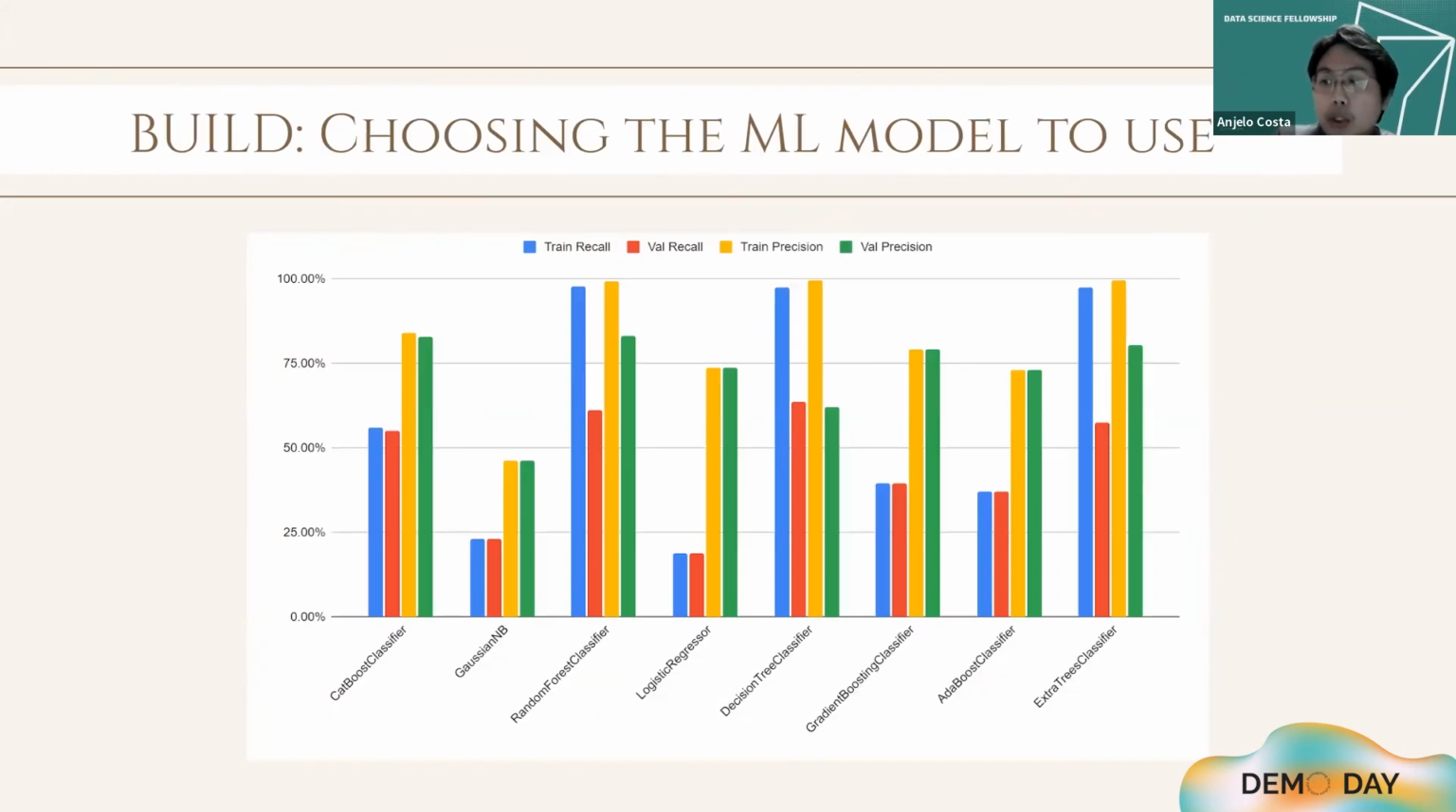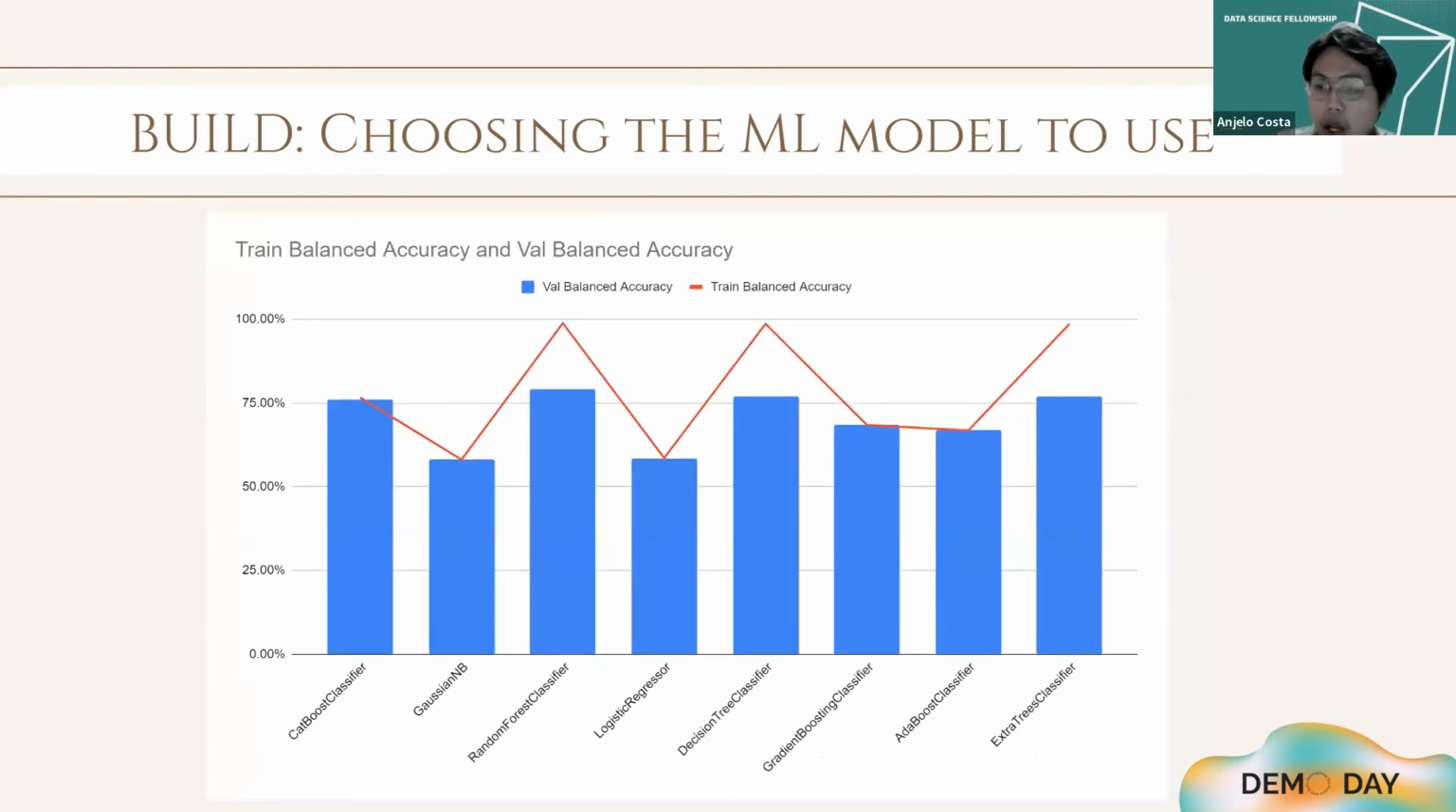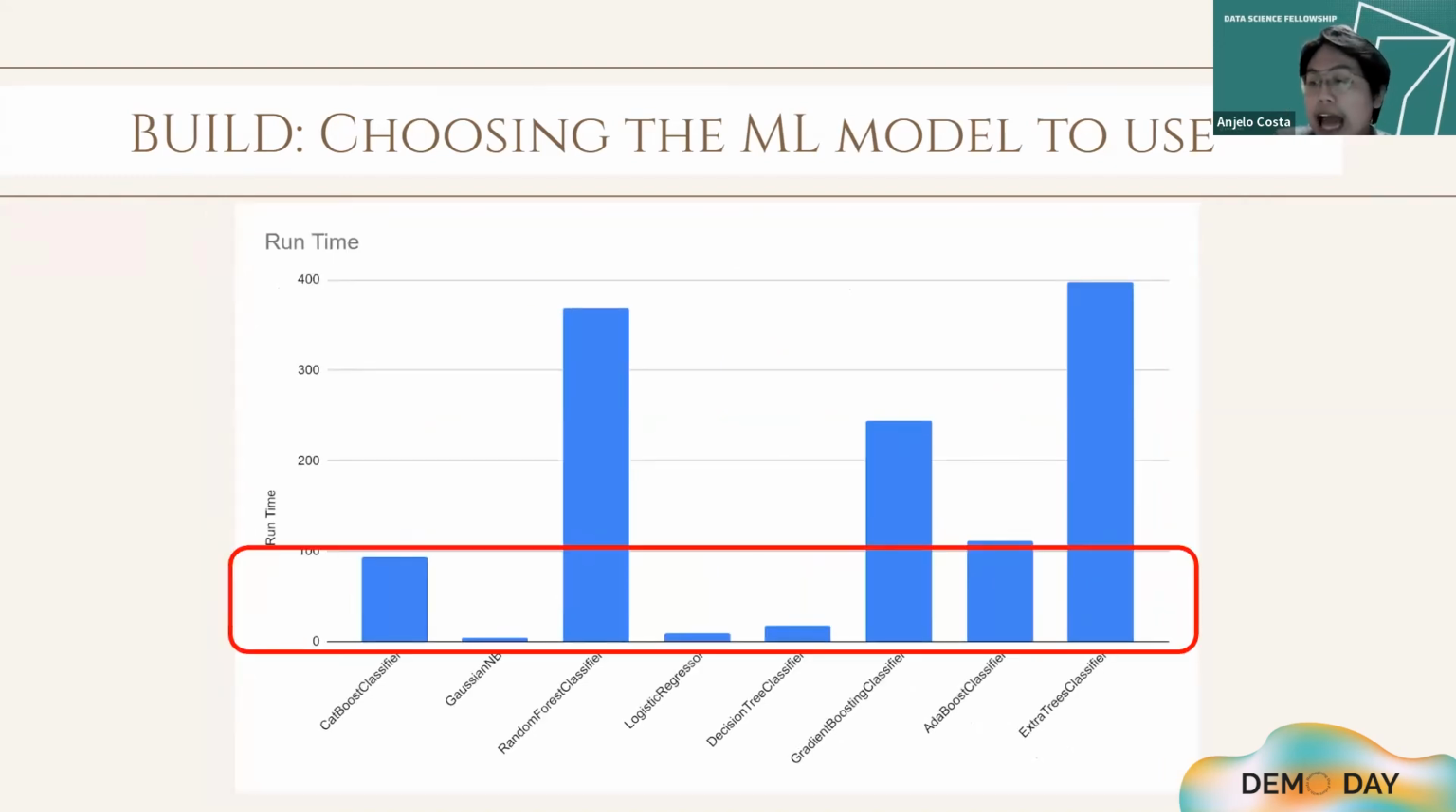For choosing the best model to use, we have recall and precision. CatBoost has the best precision and recall among all models. We have train accuracy and train F1 score. CatBoost also had one of the best F1 scores. Since this model will be used later on to determine if the hotel is pricing correctly, we want a balance between precision and recall. And since our data is imbalanced, F1 score was used as the main metric. We also considered balanced accuracy. Lastly, CatBoost has one of the best runtimes among all the models.